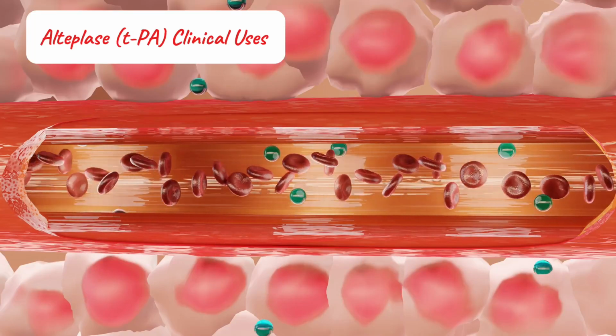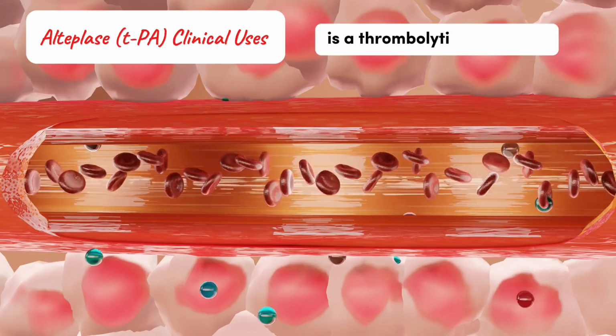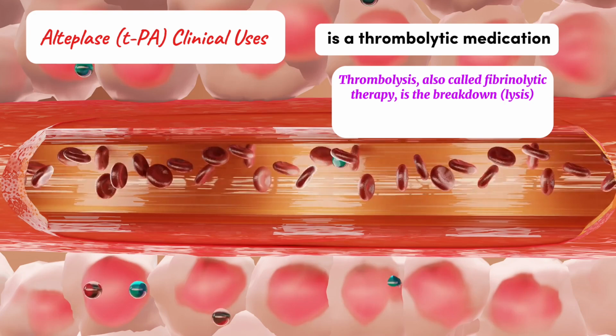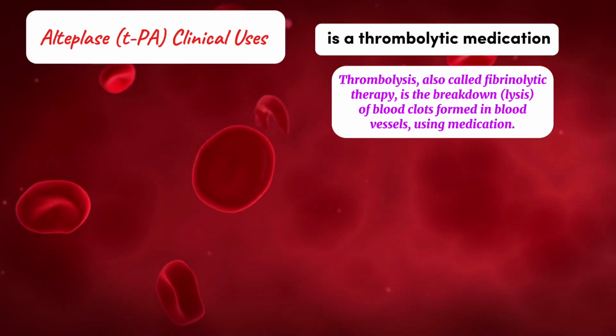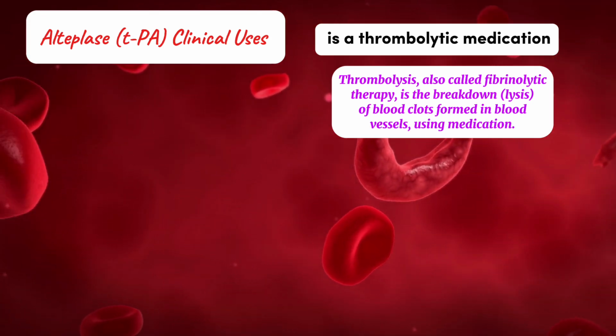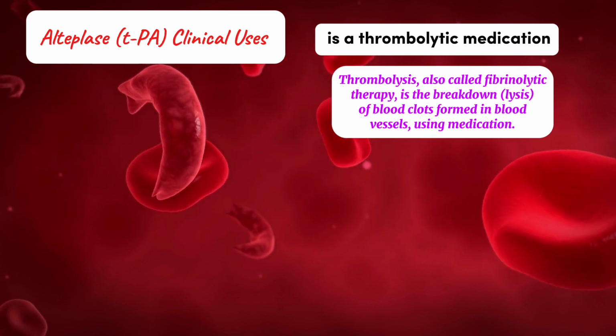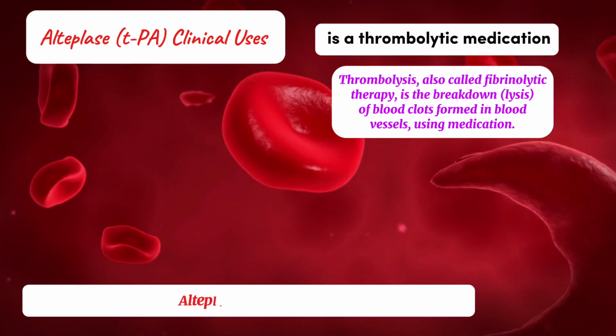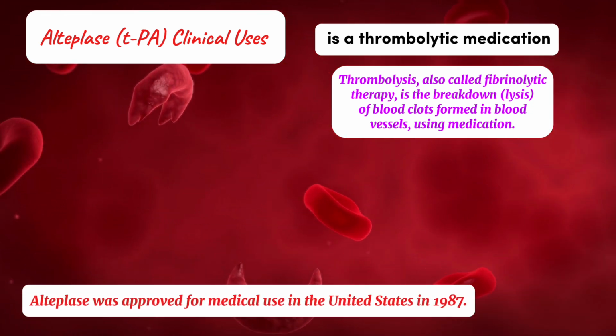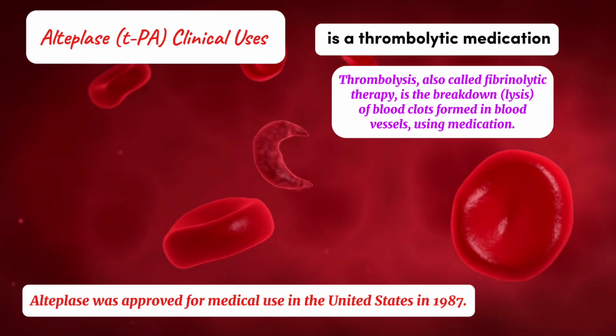Alteplase (tPA) clinical uses: it is a thrombolytic medication. Thrombolysis, also called fibrinolytic therapy, is the breakdown (lysis) of blood clots formed in blood vessels using medication. Alteplase was approved for medical use in the United States in 1987.